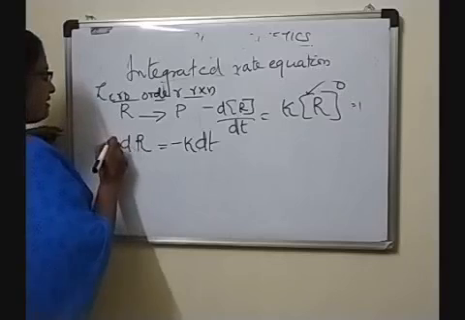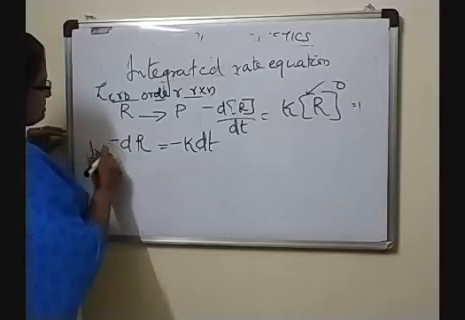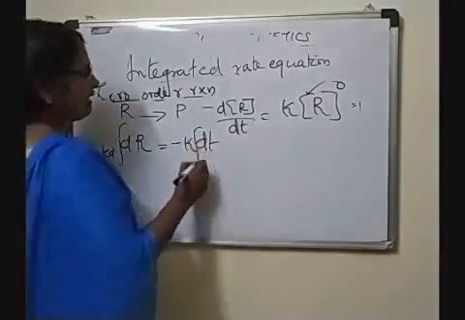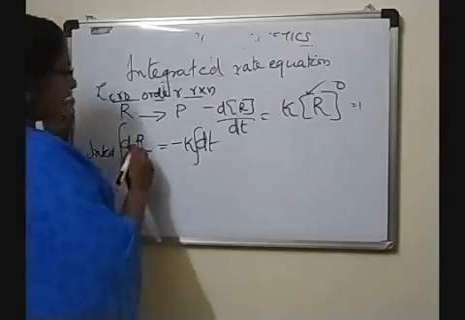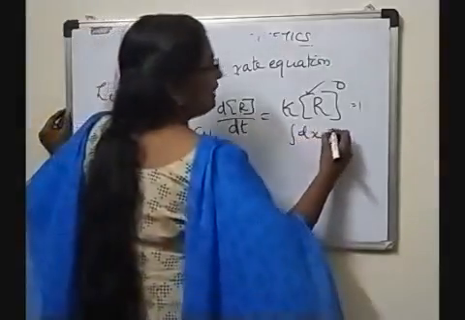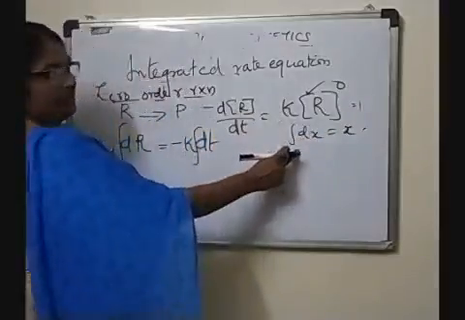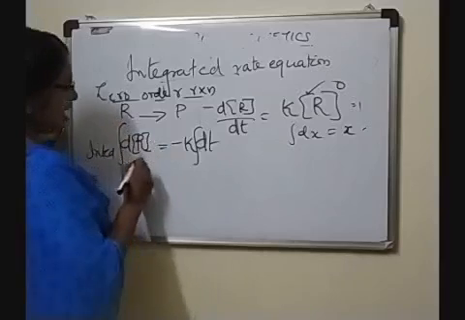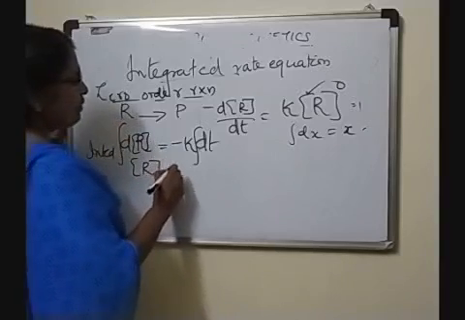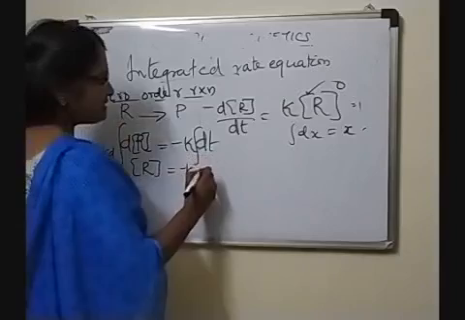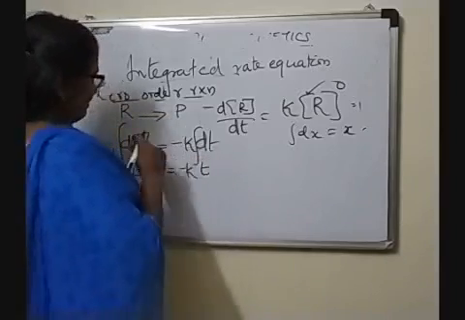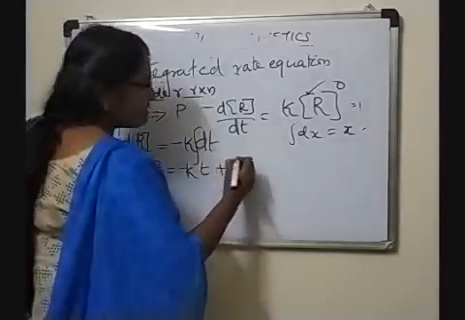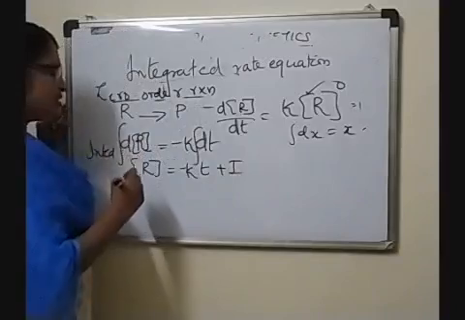Integrating this equation, we get integral d[R] is equal to minus k into integral dt. Integral dx is equal to x. Integrating dx, we get x. Similarly, integrating d[R], we get [R]. [R] is equal to minus k into integral dt, which is t. And whenever we are integrating a differential equation, we will get a constant of integration, that is I, which is known as the constant of integration.